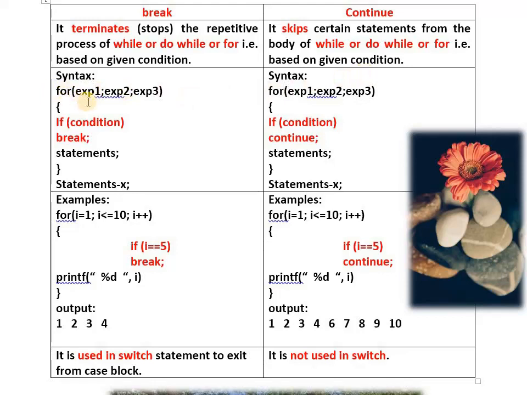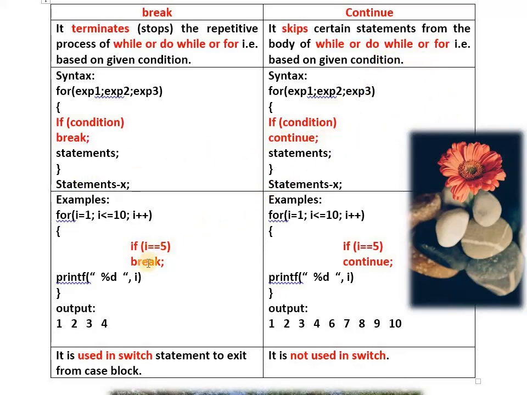And the syntax: for expression 1, expression 2, expression 3. Whenever this condition becomes true, break takes place. Draw the arrow mark also. And continue works means it will skip. You can write the comment skip also here, and you can draw the arrowhead like this. And this is the example.